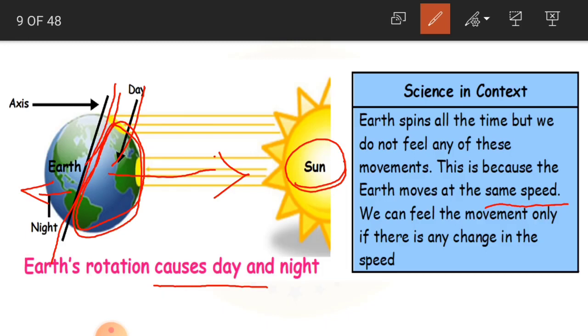We can feel the movement only if there is any change in the speed. If the rotation speed increases, then only we can feel the change. Otherwise, we cannot feel the earth's movement.